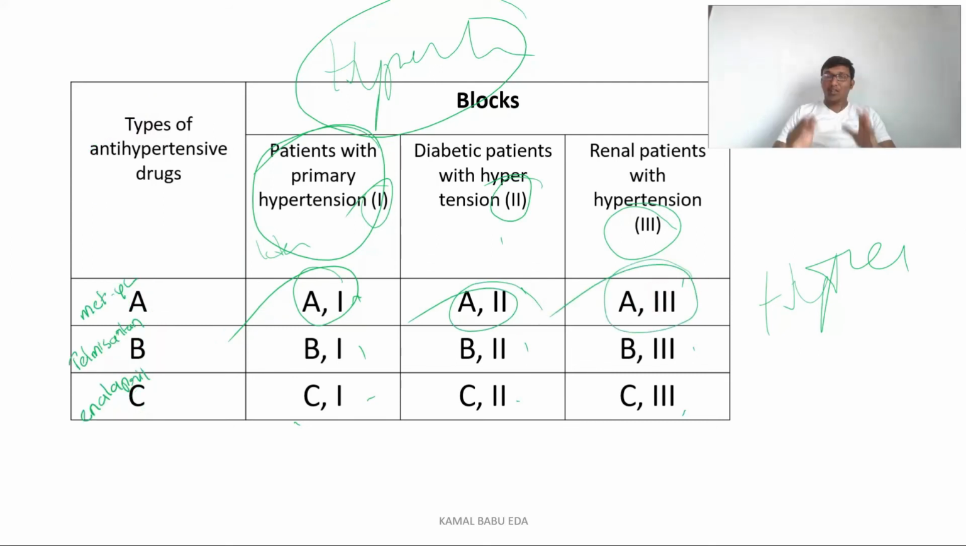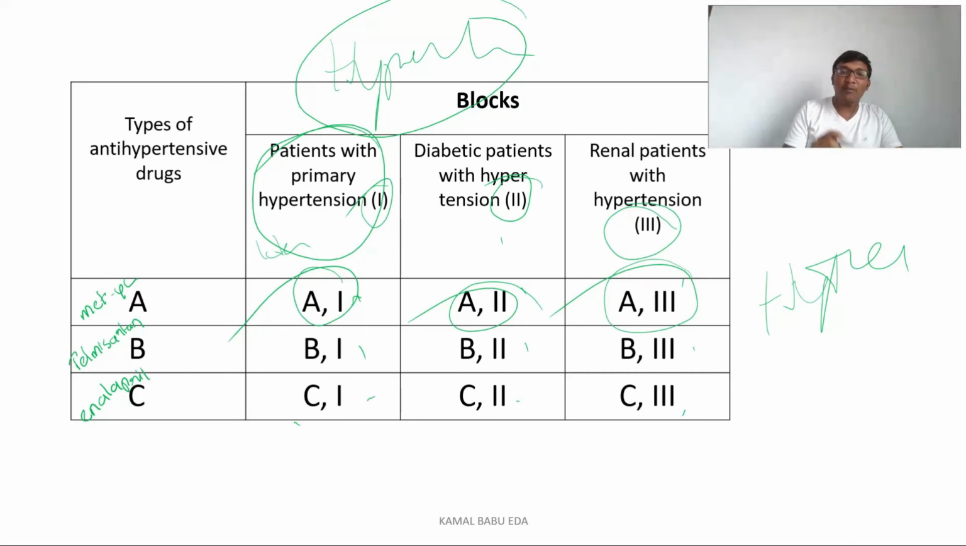So in order to simplify it further, what I have done is I have taken three types of antihypertensive drugs. So first drug is Metaxel, if you think. Second drug is Telmisartan, and third drug is Enalapril. So I want to see the effect of this Metaxel on the primary hypertensive patient, on the diabetic hypertensive patient, as well as on the renal hypertensive patients.